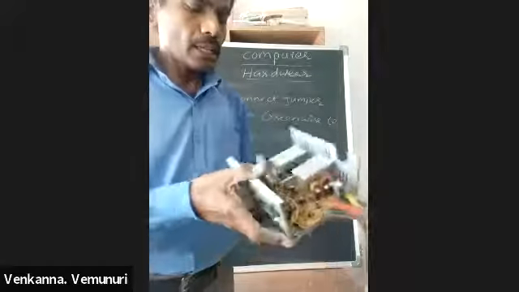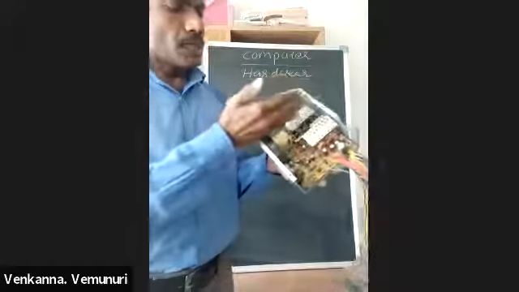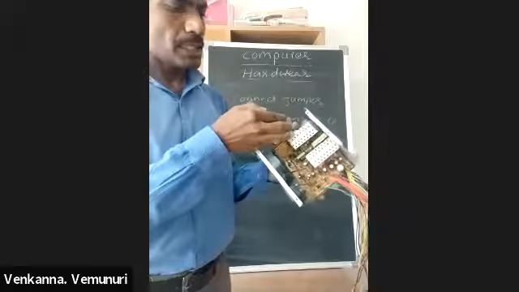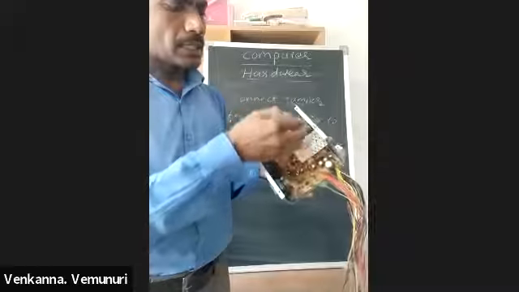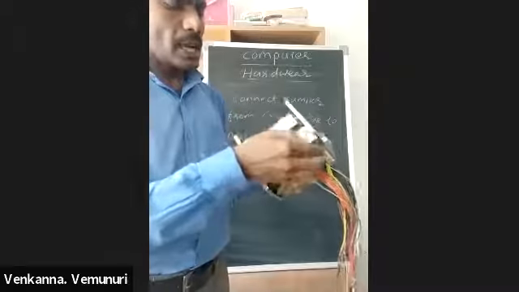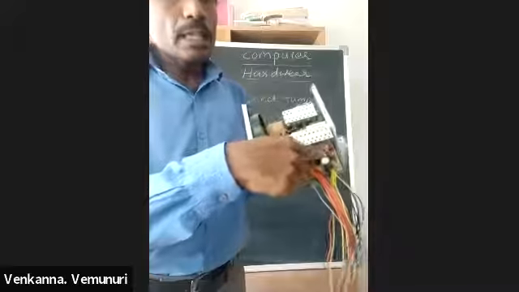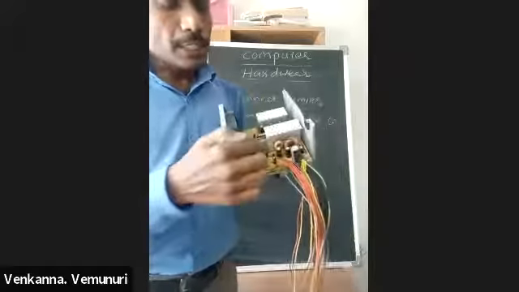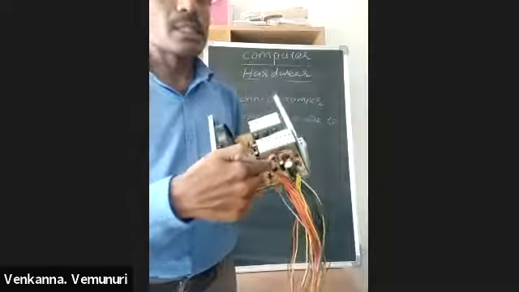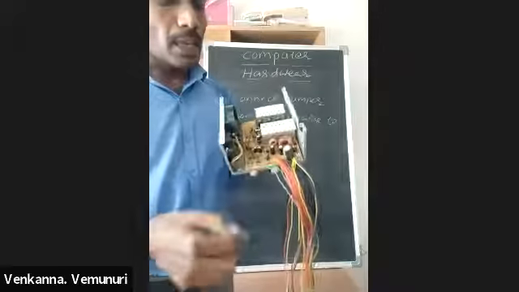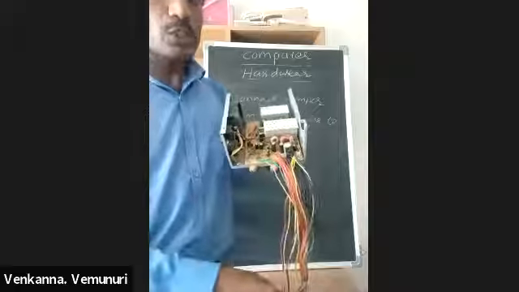In this SMPS, from here to this section is called the primary section, and from here to this section is called the secondary section. On the secondary section side, these are all filter capacitors. Sometimes if this capacitor is bulging or weak, it shows 12 volts,